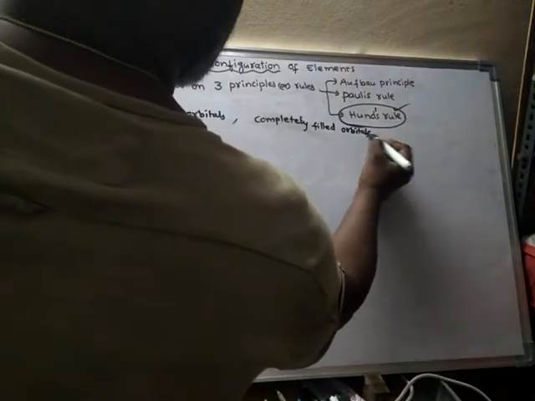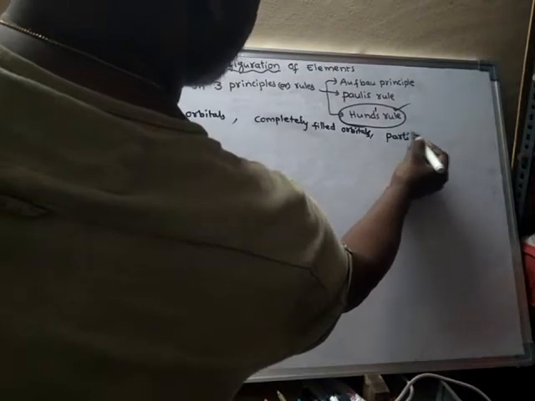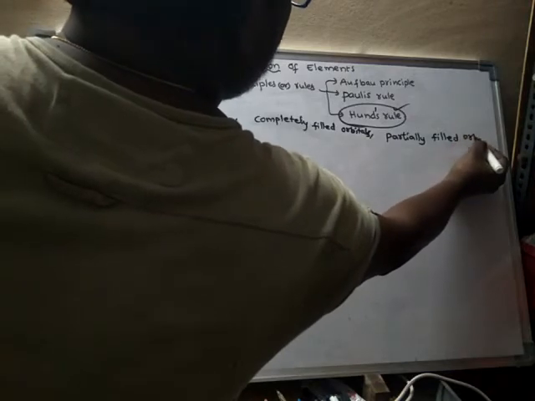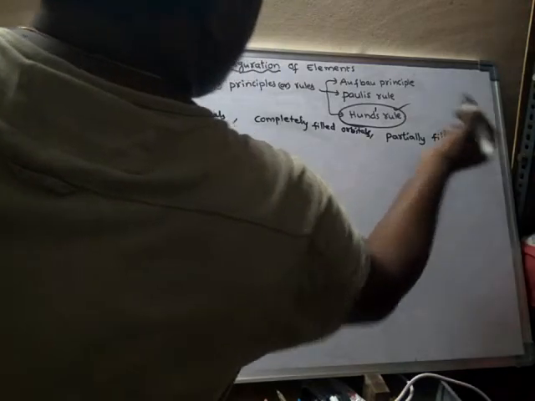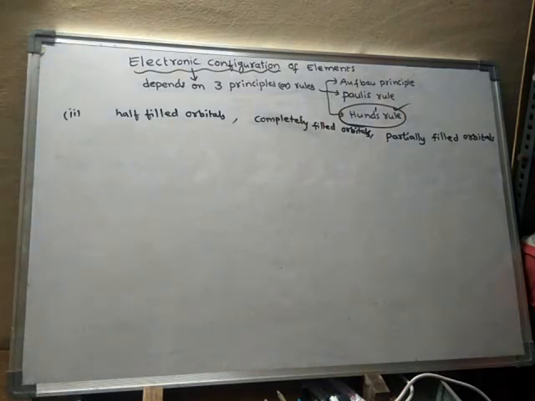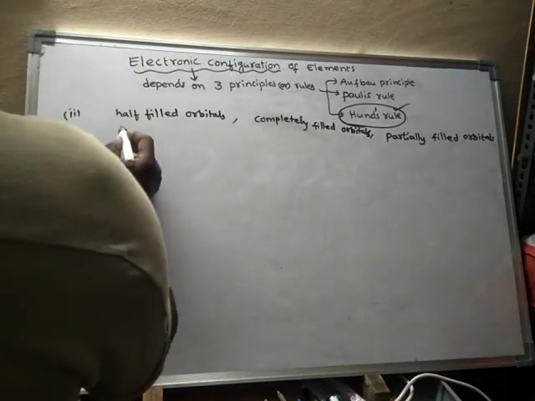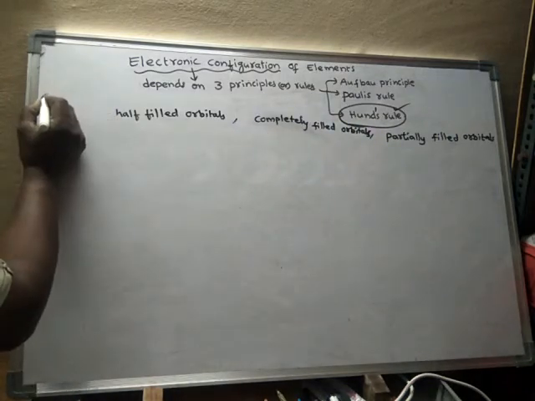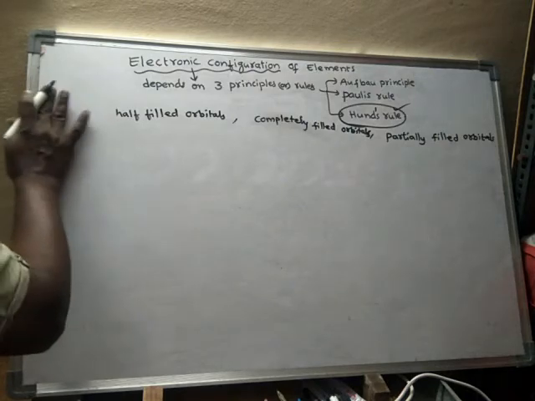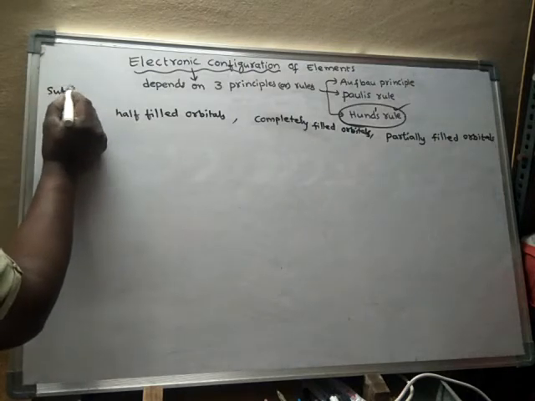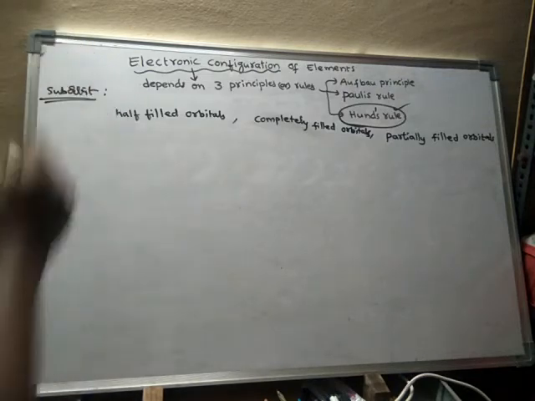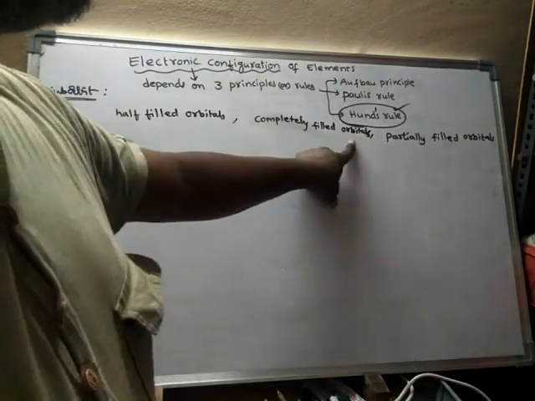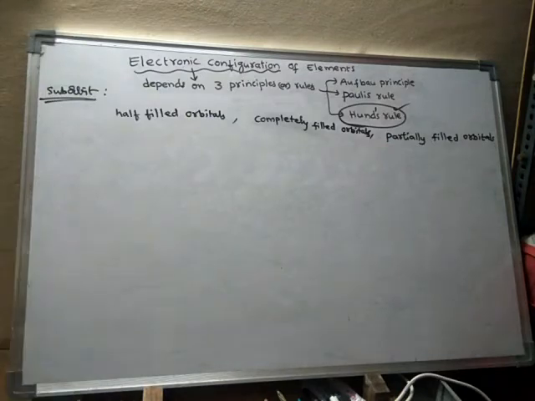Next, partially filled orbitals. So what are half filled, completely filled, and partially filled? These are all related to a suborbit. A particular suborbit may sometimes get half filled orbitals, or completely filled orbitals, or else partially filled orbitals.